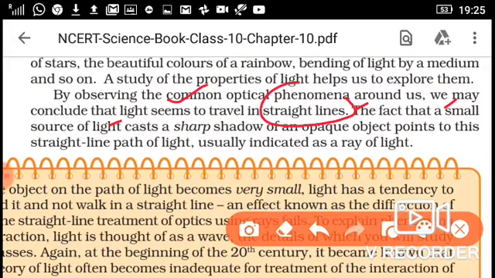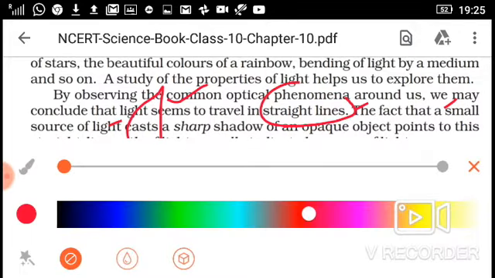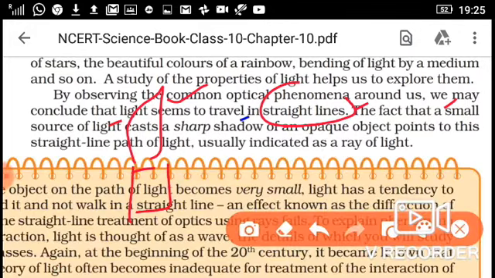For this, I think in 6th standard, 7th standard, or maybe 8th standard, you did an activity: take a candle and take a straight pipe, and through this pipe try to see the flame of the candle. Will you be able to see this? Your answer will be yes, because the light travels in a straight line.